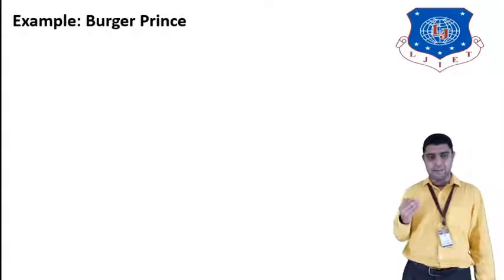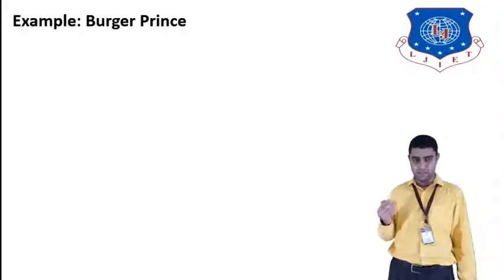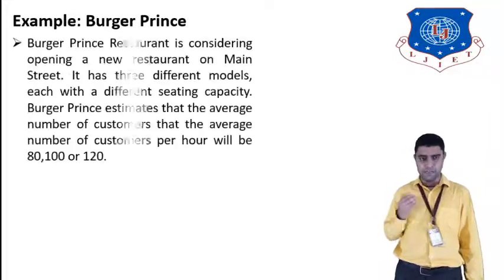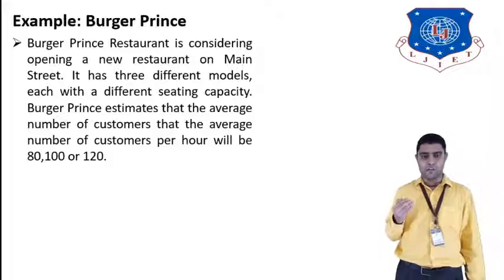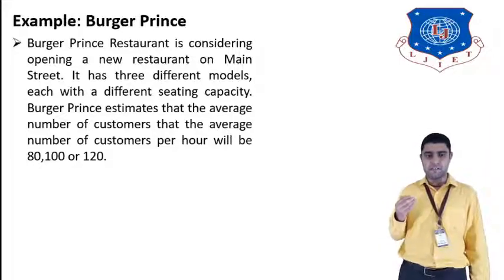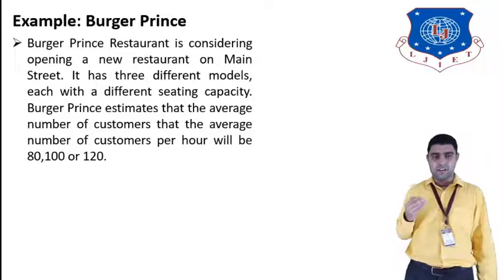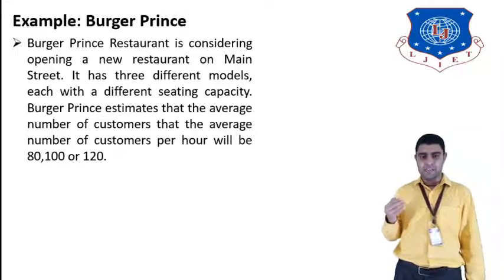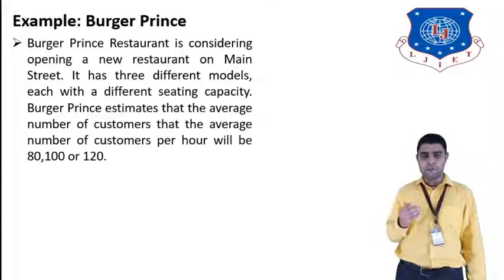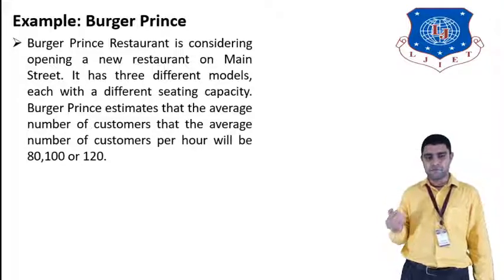Now we will see an example of expected value for decision alternatives. The example is Burger Prince, a restaurant company. Burger Prince is considering opening a new restaurant on the main road. It has three different models, each with a different seating capacity. Suppose one has a capacity of 80, the second 100, and the third 120.